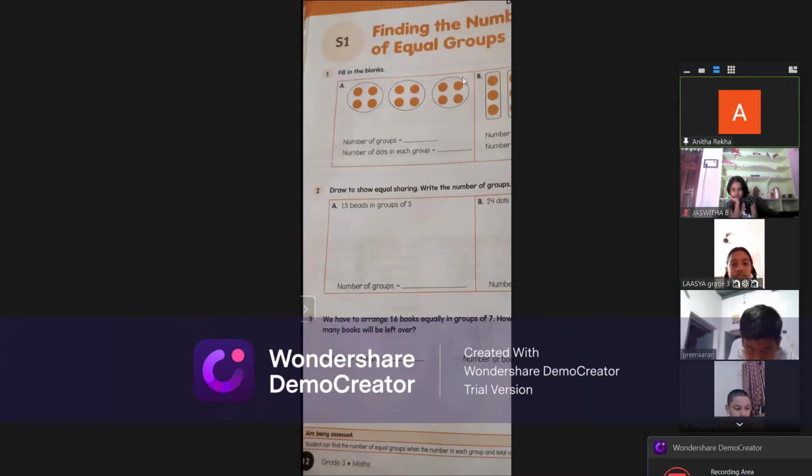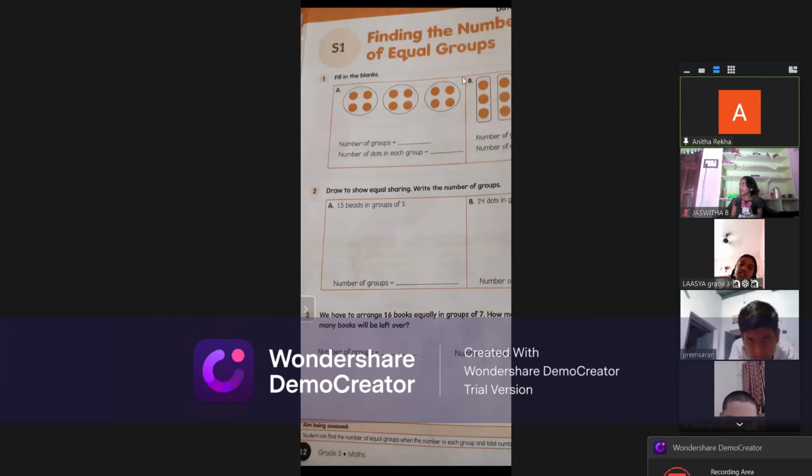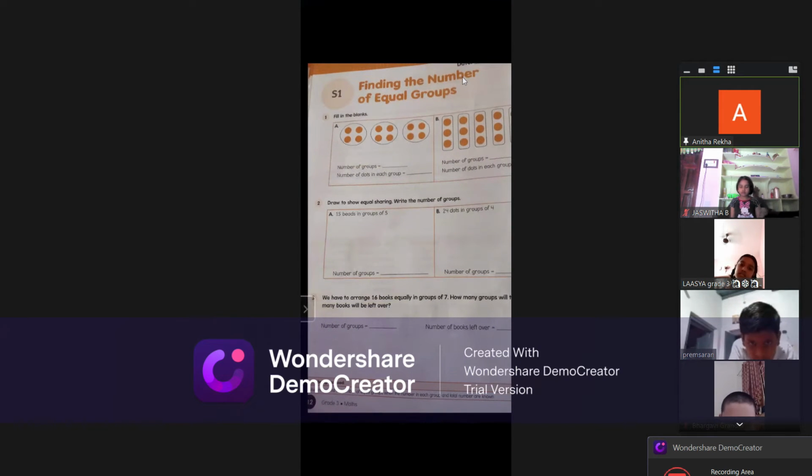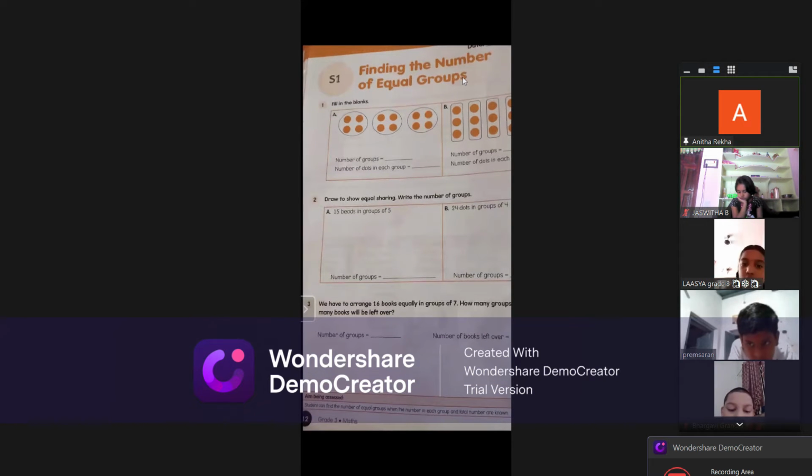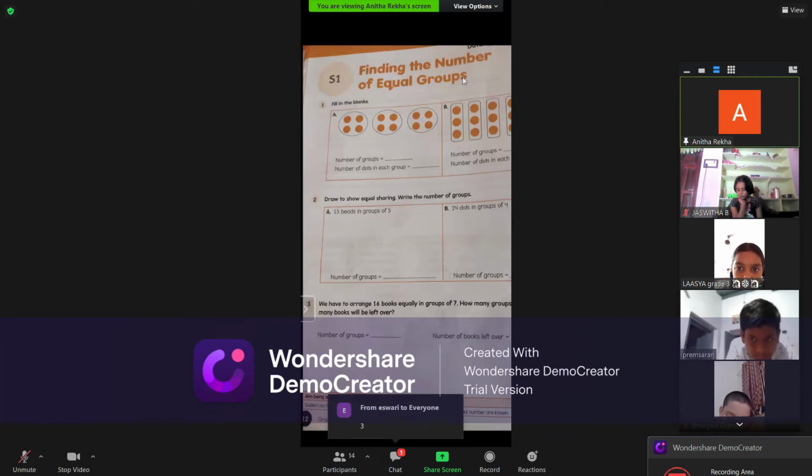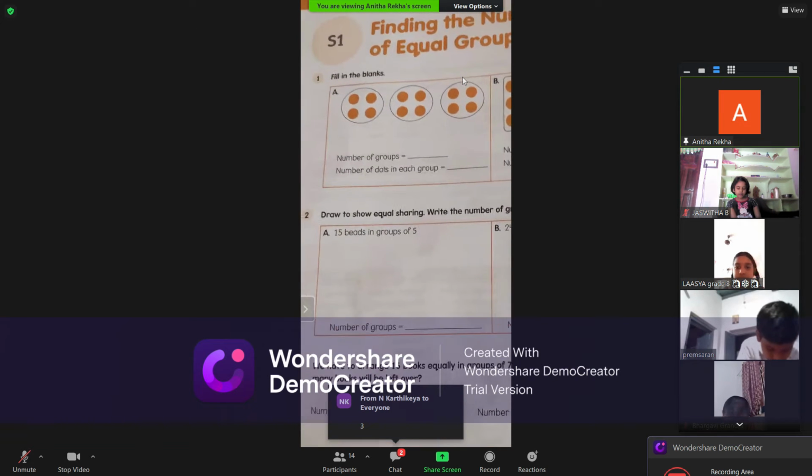There are 3 circles. So those 3 circles, you should consider them as groups. How many groups do you have there? I'm not asking how many in each circle. Three groups, miss. Circles you have three. Write in the blank 3, all of you. Write in the first blank 3.